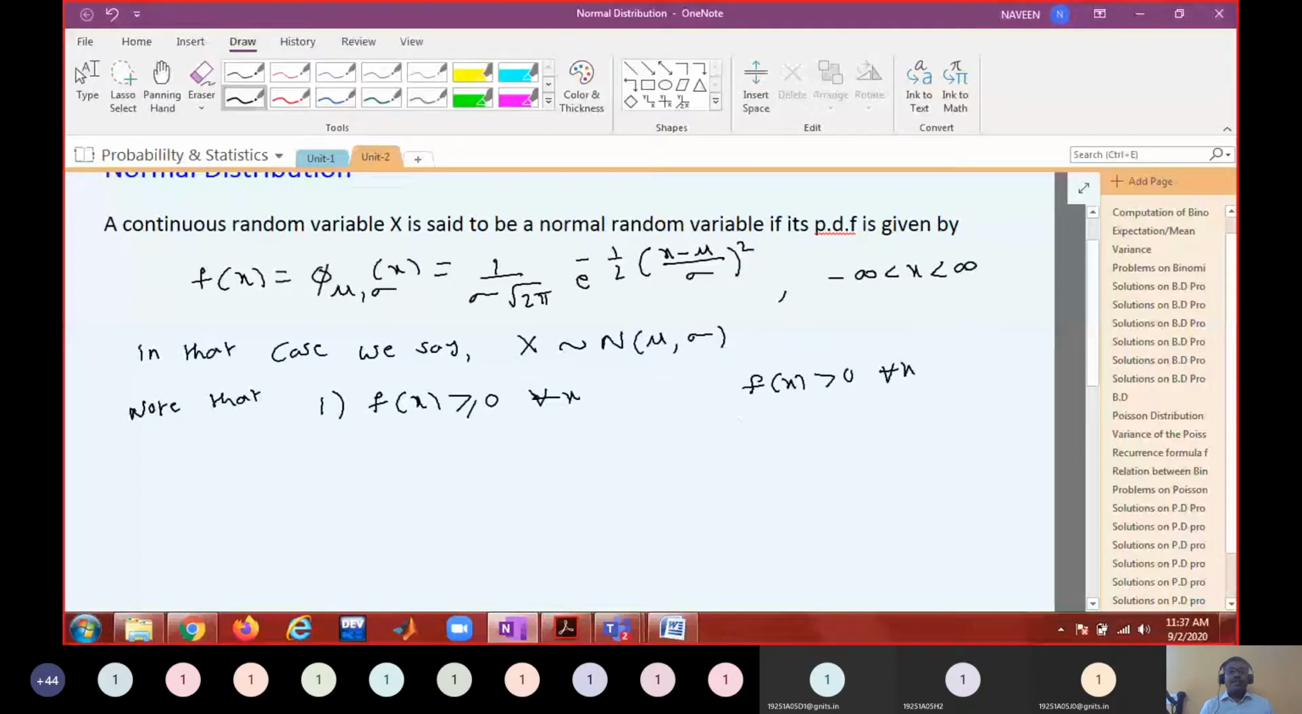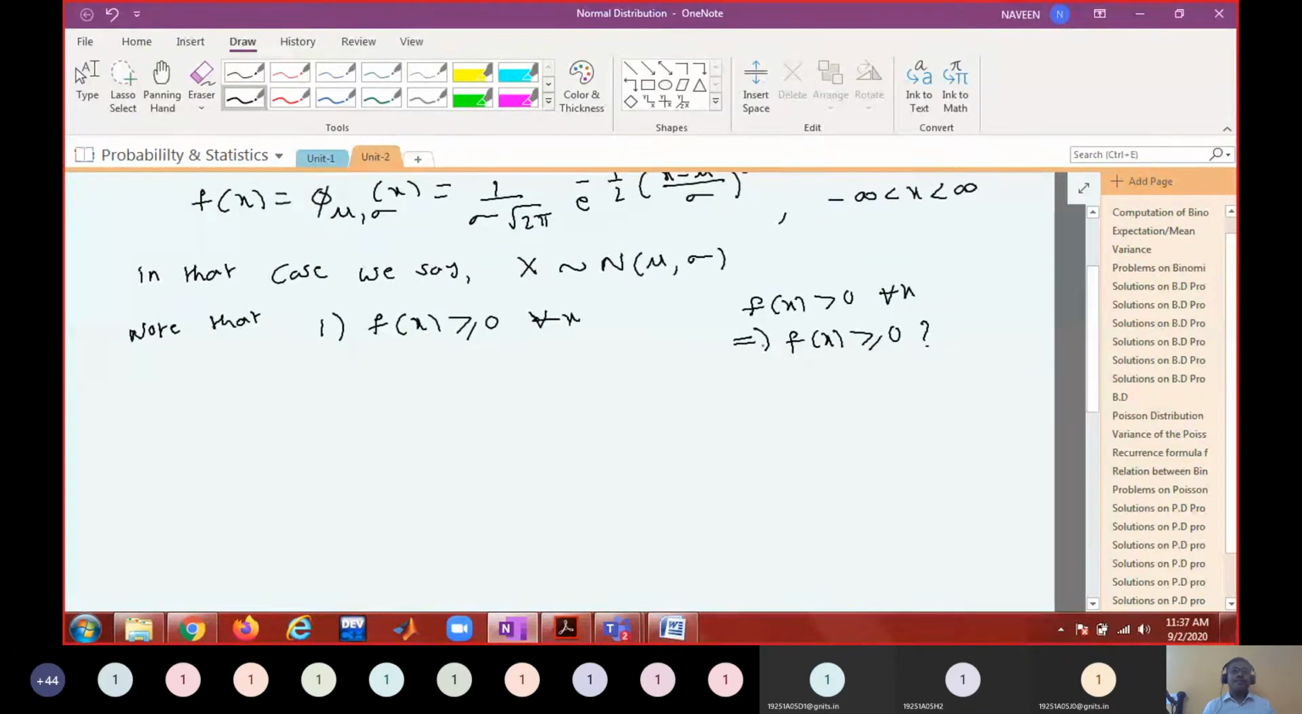When I say f of x greater than 0, can I say that f of x is greater than or equal to 0? Is this true or not? Let me ask a question like this. You know 2 is greater than 0. Agreed? Can you say that 2 is greater than or equal to 0?